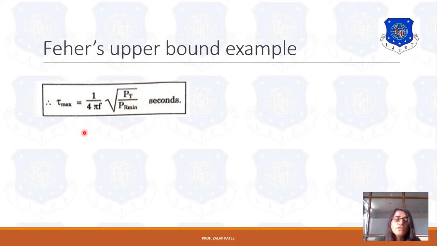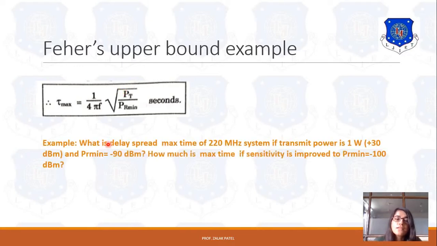So now using this equation we can solve the example: what is the maximum delay spread for a 220 MHz system if transmit power is 1 volt and Pr minimum is equal to minus 90 dBm.